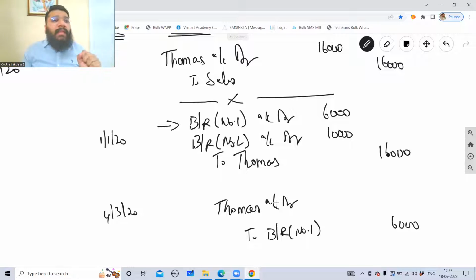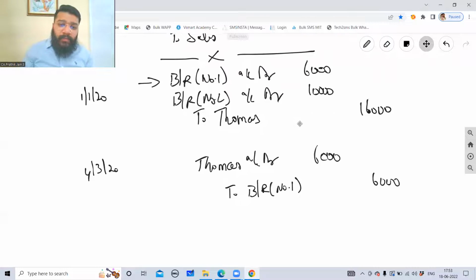As we go, you will see that for the same type of question, they are doing entries in multiple different ways. That will confuse us. So do not change the answers every question. Whatever you've learned, go in the same order. On the dishonorment of the bill, Thomas's account is reopened, and the bills receivable is being closed. Narration will manage.